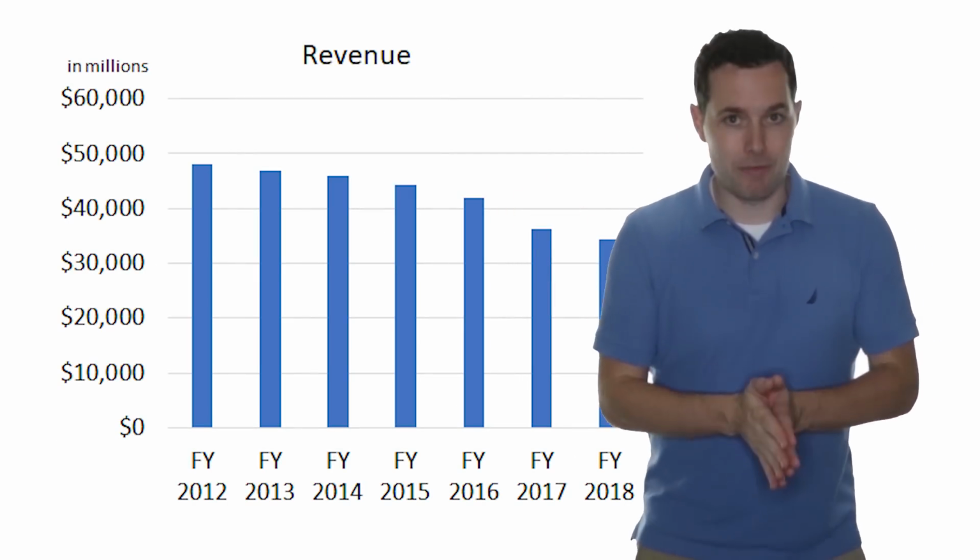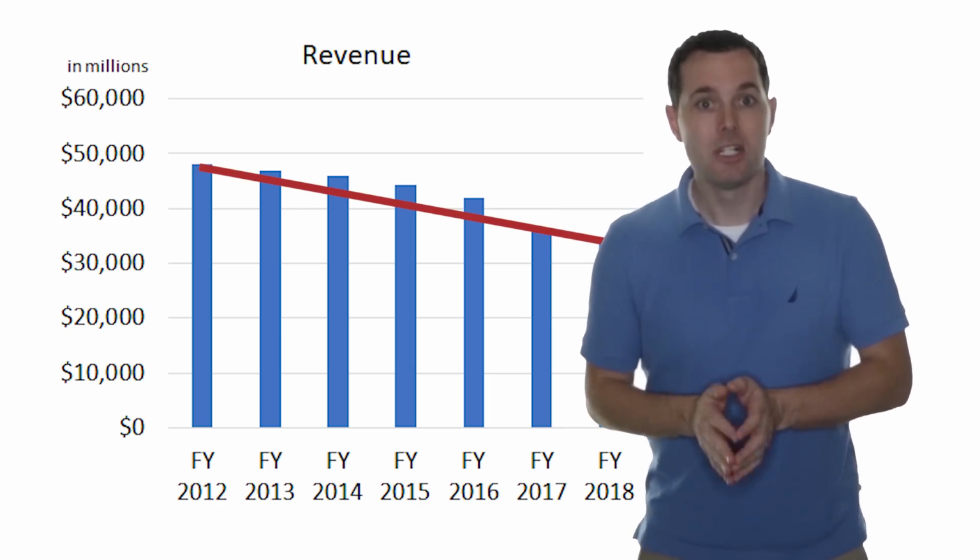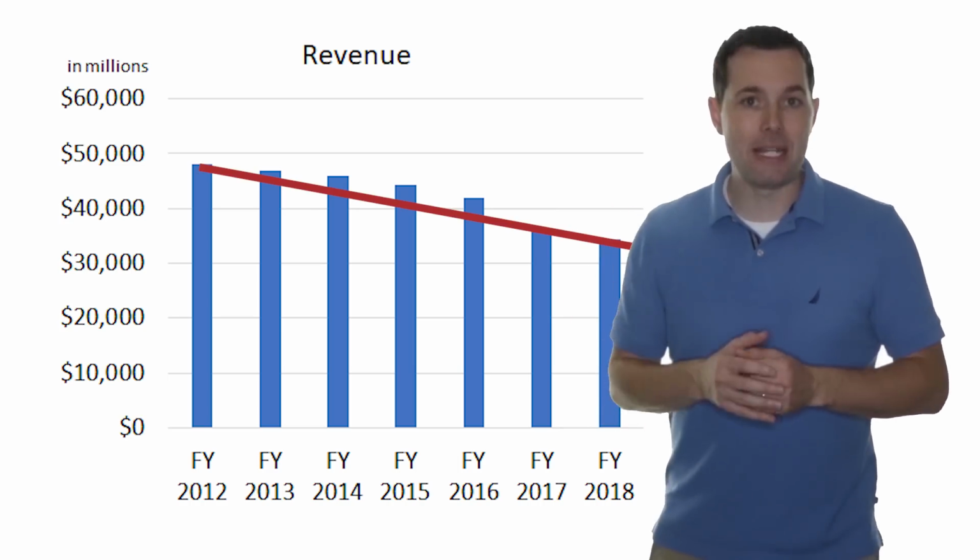When we look at growth, once again sticking with Coke as an example, this is a chart of Coke's revenue. And clearly we can see that Coke is heading in the wrong direction. So revenue growth has been negative.